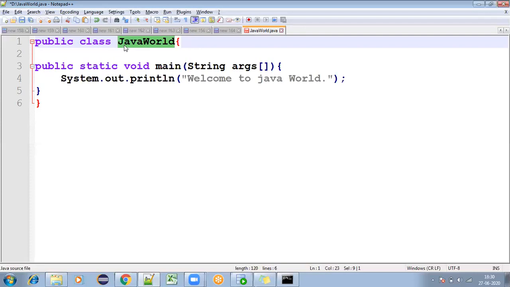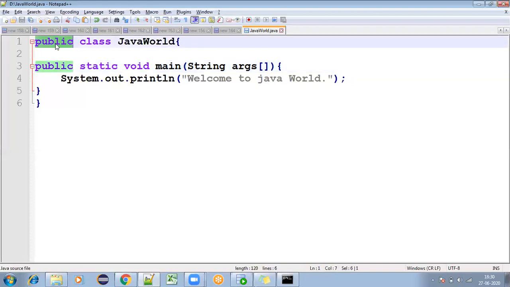So something like capital letters, and you can give like this. Okay, so this is the simple example of your simple class. Here, what is public, and what is class, static, void? These all are, we can say, Java keywords.